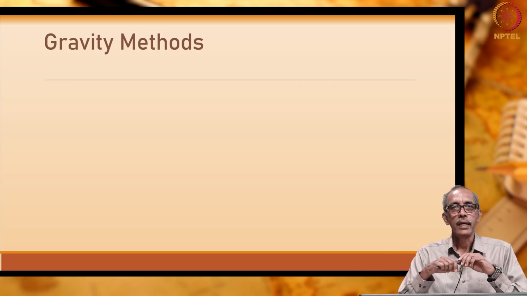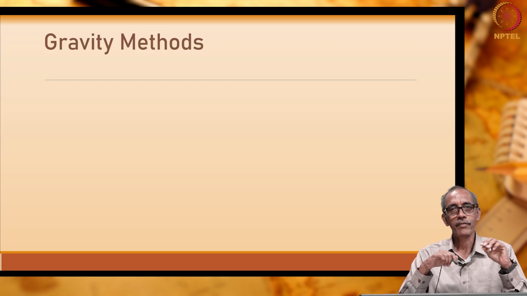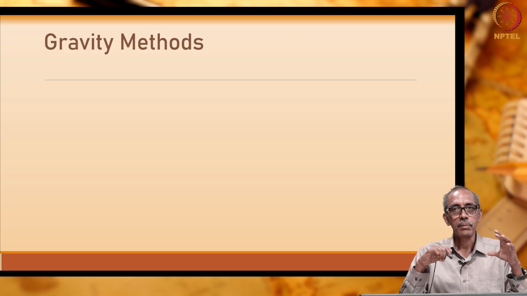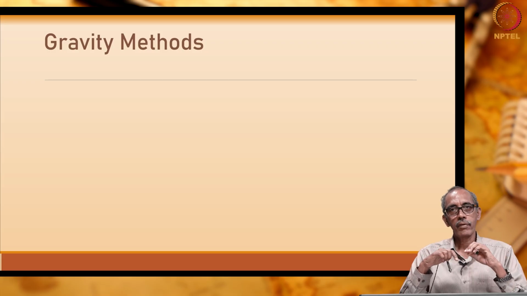Hello everyone. Today we will start looking into a new method of investigation. By new I mean that we have not seen this, right? That is gravity methods. If you recollect, we had seen initially electrical methods under which we had seen electrical resistivity, cell potential and induced polarization method. Then we had a look into some special methods under electrical. Next is the gravity methods of investigation.